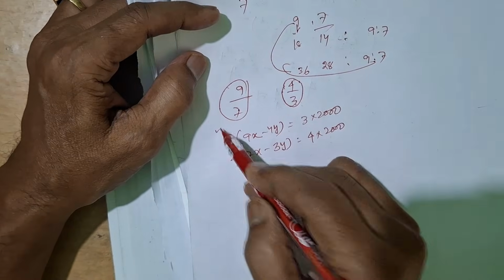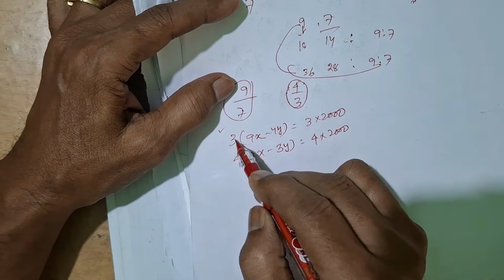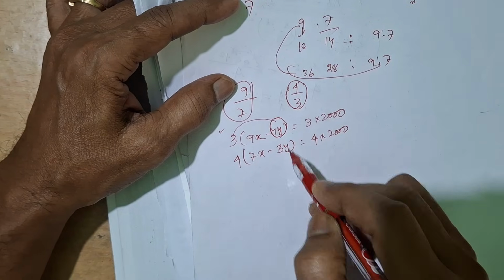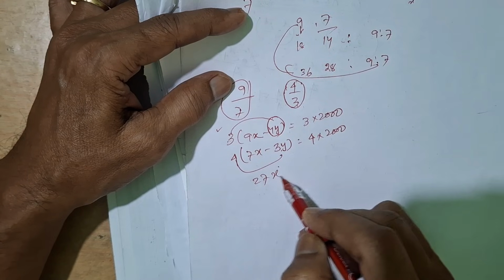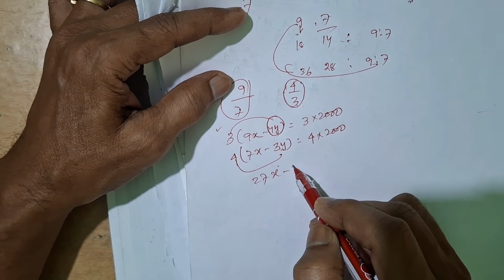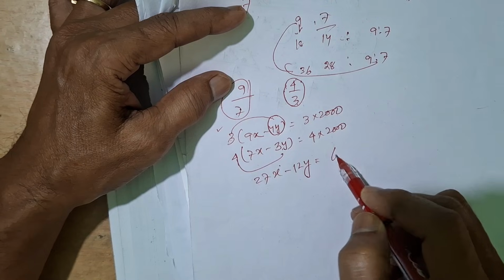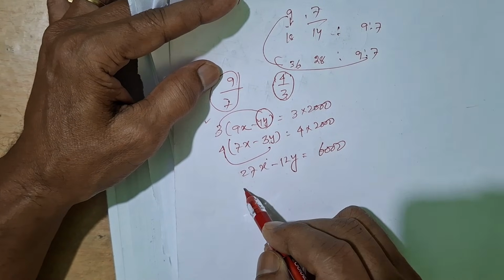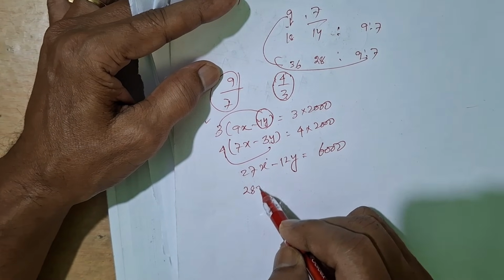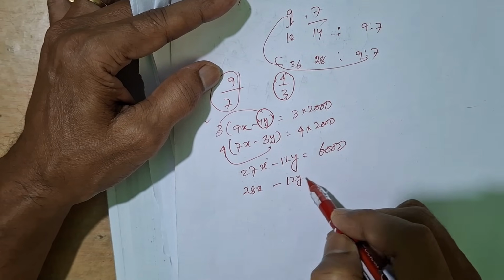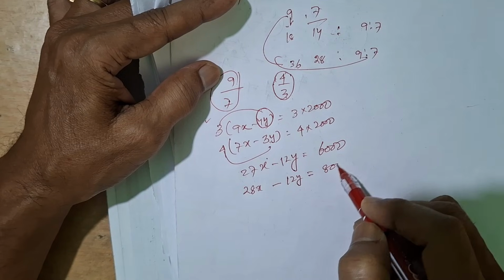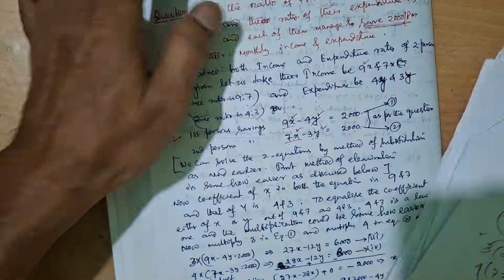You multiply by 3 here because now this will be 12y and this will be 12y. Now finally it is 27x minus 12y is equal to 6000, and 28x minus 12y is equal to 8000. Now what will you do with this?